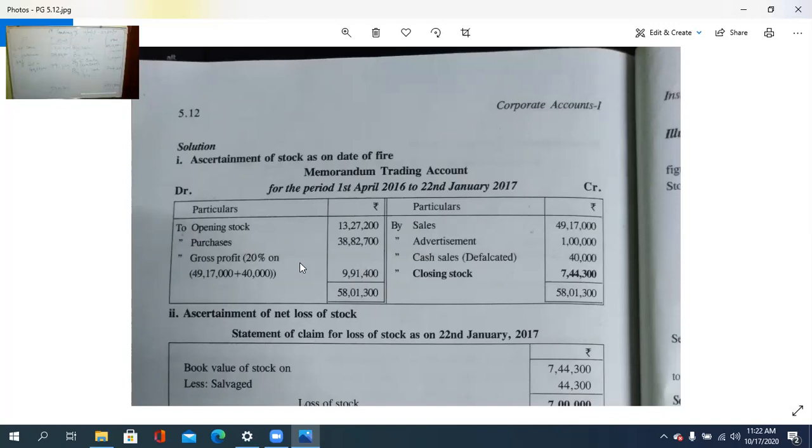Then take the closing stock, the book value of the stock, minus the salvage value. That is what gives us the net value, and then we will check whether the amount to be lodged is sufficient. That is, the insurance value is this much and the loss value is that. So maybe the average clause needs to be calculated. So we will check that. Next procedure.